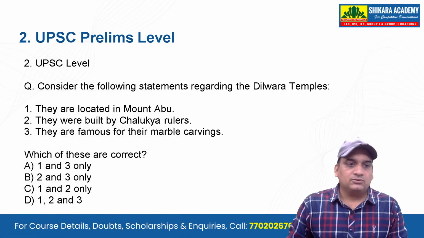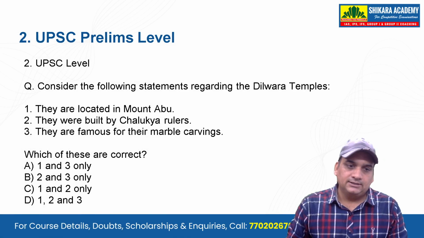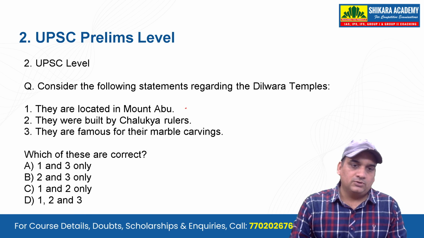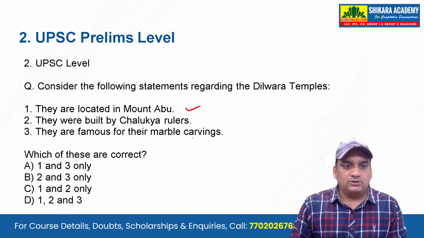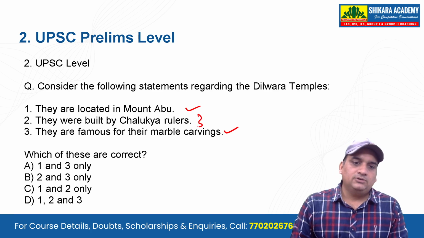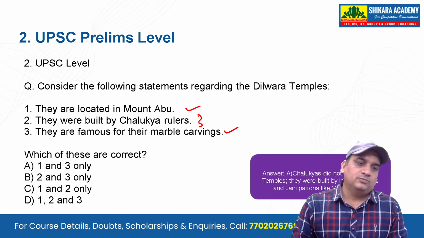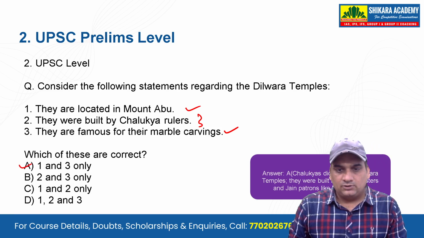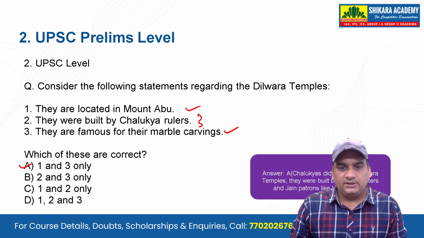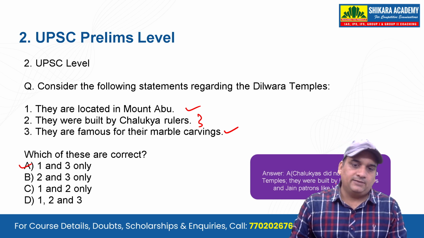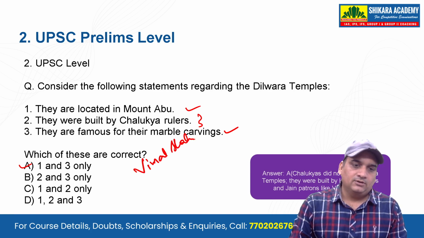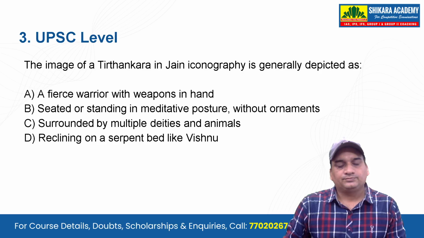Next question. Consider the following statements regarding the Dilwara temple. One, they are located in Mount Abu. Two, they were built by the Chalukya rulers. Three, they are famous for their marble carving. These two things we saw; Chalukya rulers we did not show. So what is the right answer? The right answer should be A, 1 and 3 only, because 2 is not right. Chalukyas did not build the Dilwara temple. They were built by local ministers and Jain patrons like Bimal Shah. We already saw that.